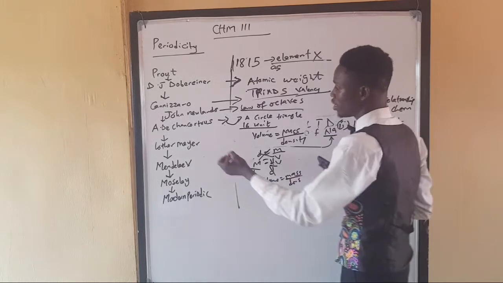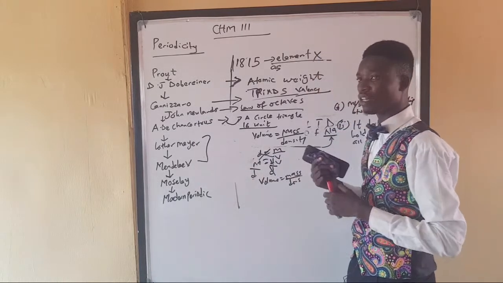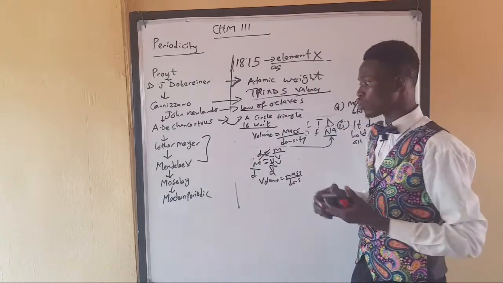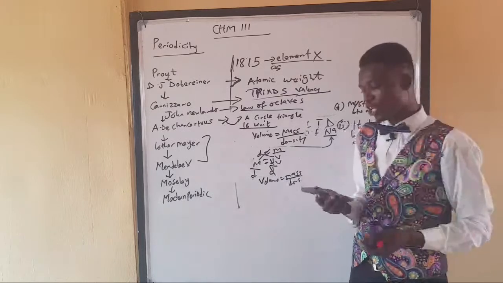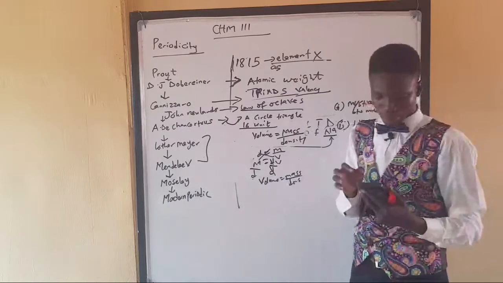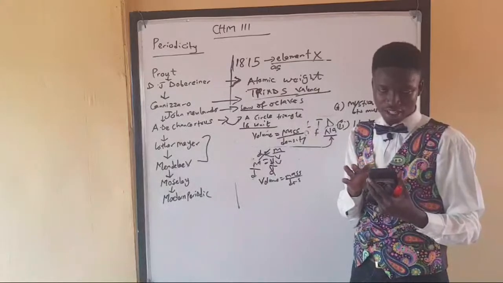Now, these two scientists that we are moving to now, Döbereiner and Mendeleev, they contributed a lot to the development of our modern periodic table. The periodic table that you have with you now. The periodic table that we have. Hello? Are we still together?